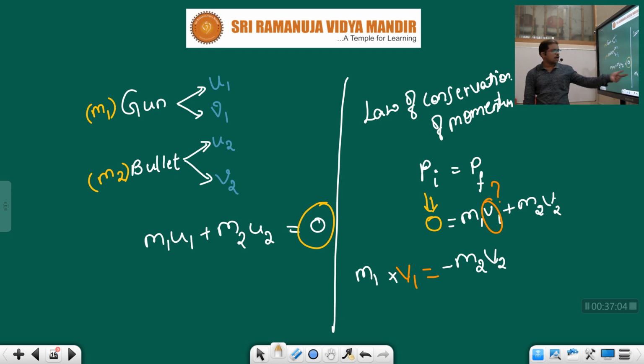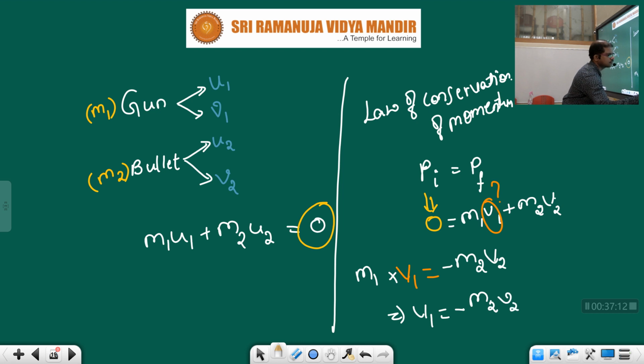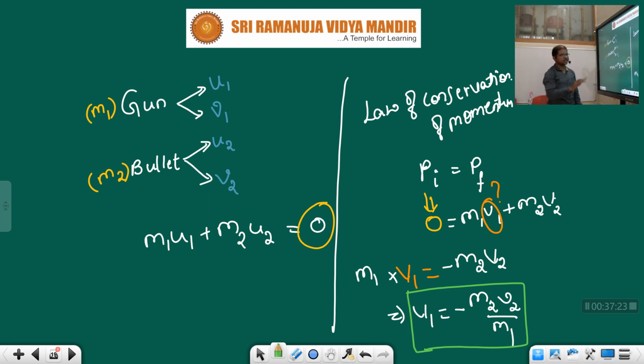And here we have m1. Now I want v1, right? So send m1 to that side. So v1 is equal to minus m2 v2 by m1. Children, see, this condition will happen, and there will be velocity in both gun and bullet, but they both will move in opposite directions. Here the minus indicates that the bullet and the gun both move in opposite directions.